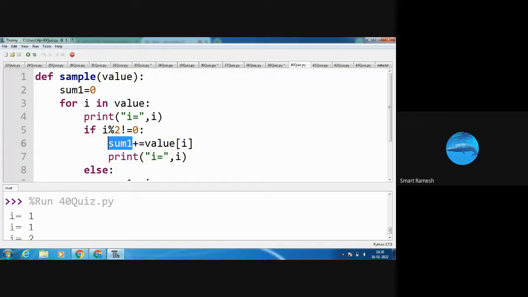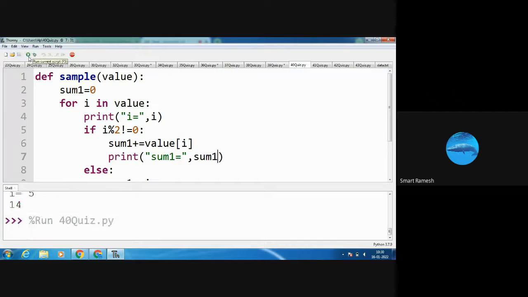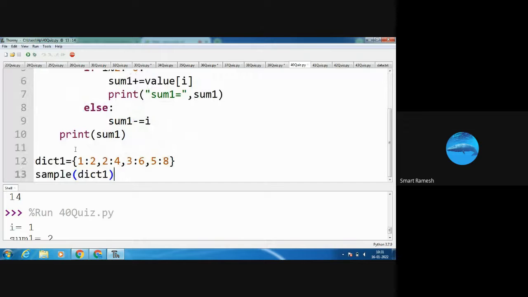Here I print sum1. See, the first time what is sum1? Sum1 is 2.